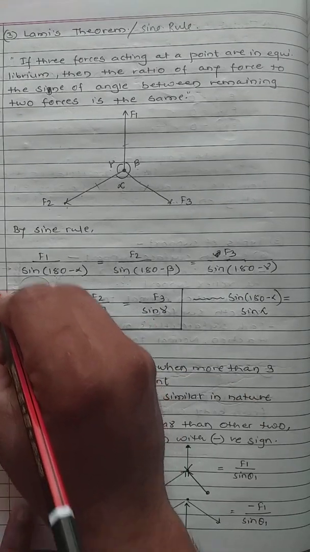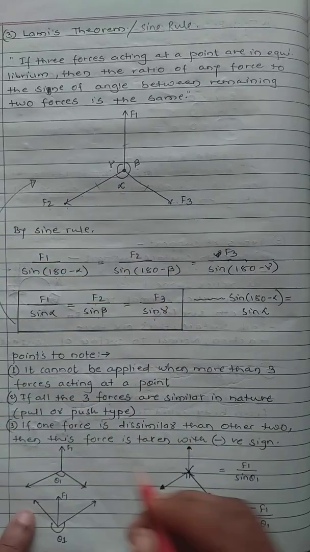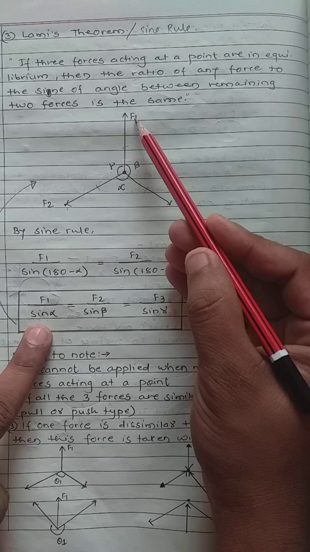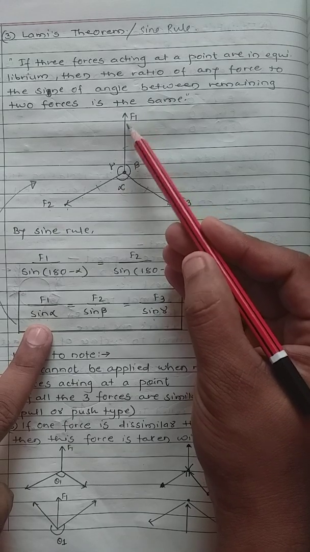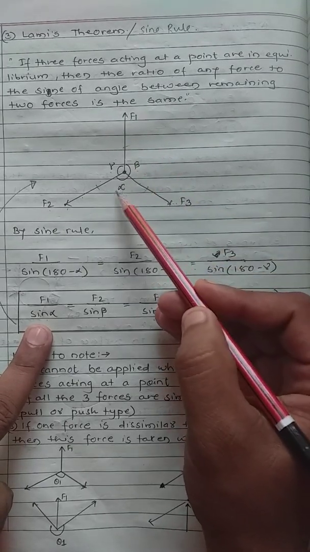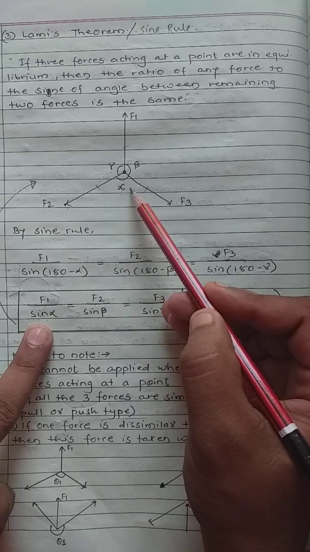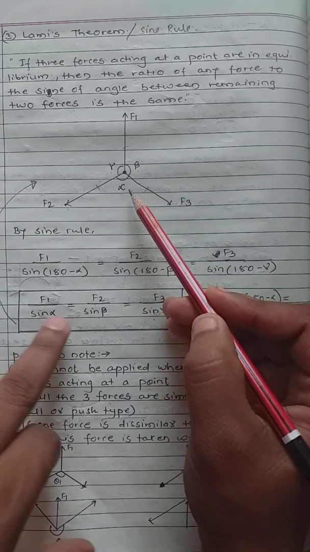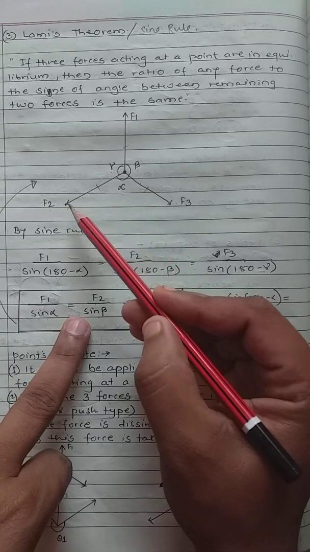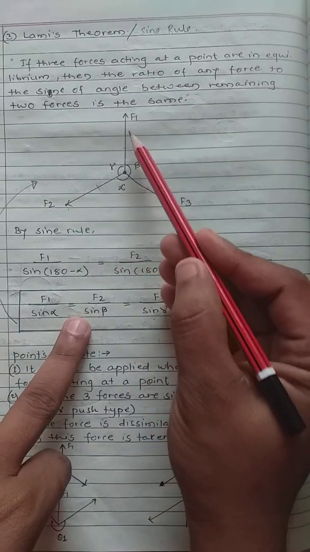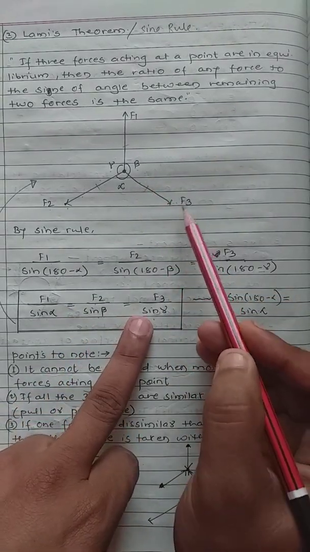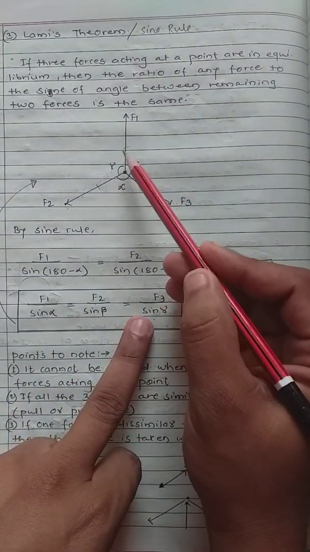If you consider this from the diagram, you can take the ratio of any force, let's say F1, divided by the sine of the angle between the remaining two forces. So F1 divided by sine alpha equals F2 divided by sine beta equals F3 divided by sine gamma.